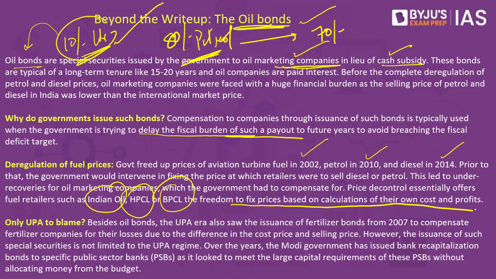Also, is it fair to blame only the last UPA government for giving these oil bonds, or is it a practice followed by multiple governments? Now, this is a practice that is followed by other governments also, just that they do it in different sectors. The UPA government, apart from giving oil bonds, also gave fertilizer bonds to fertilizer companies as a way of giving a subsidy indirectly. Similarly, the present government has issued bank recapitalization bonds, specifically to infuse larger capital in the public sector banks without showing it as a part of the budget. So it's not a practice that only one government has done in the past. It's a very common practice depending upon the requirement of the present government.